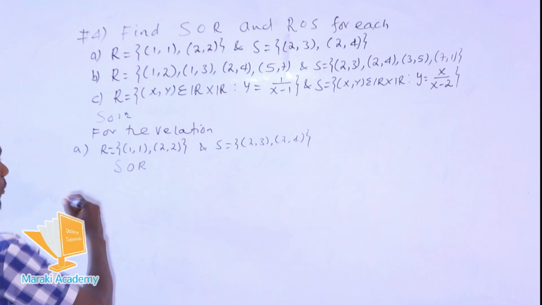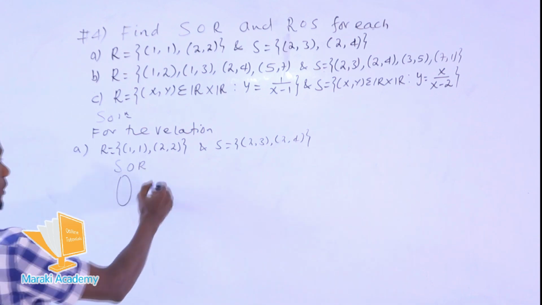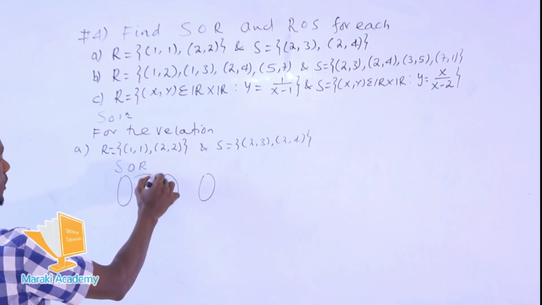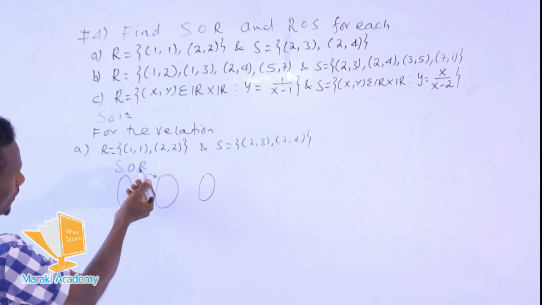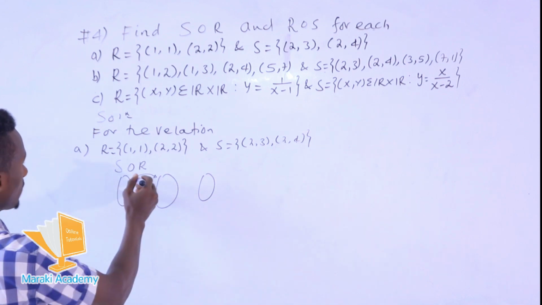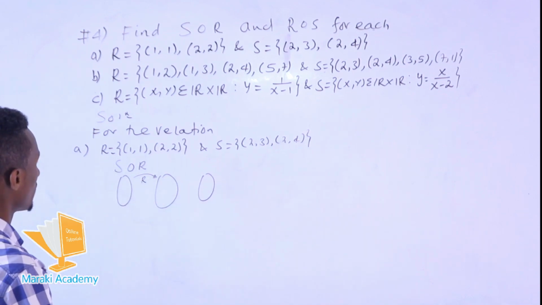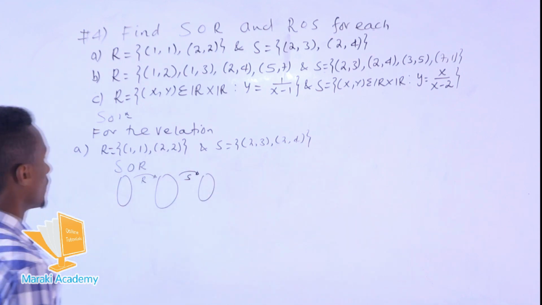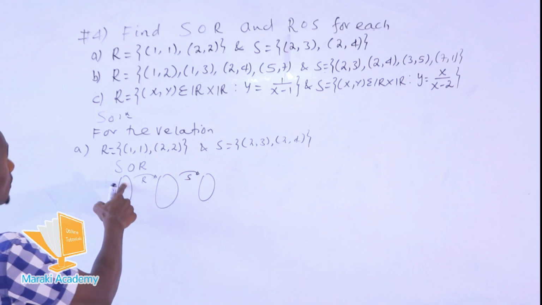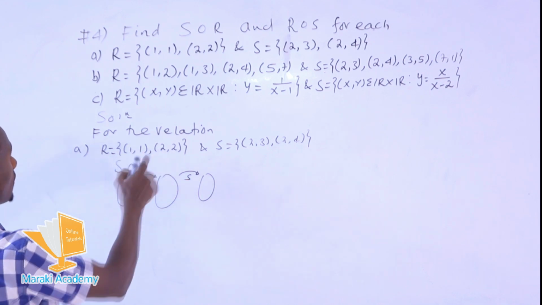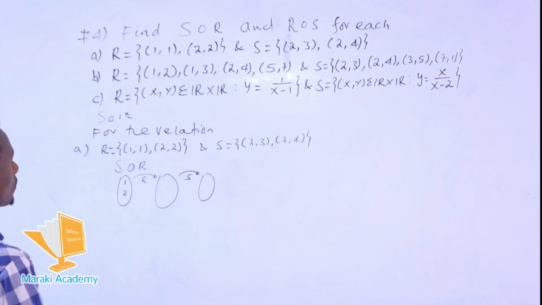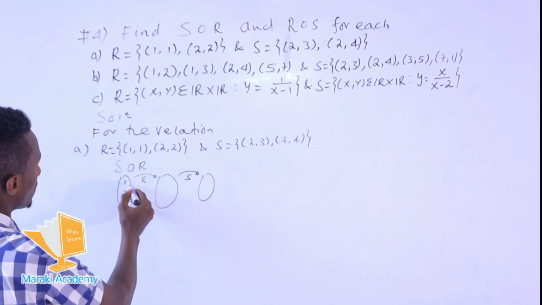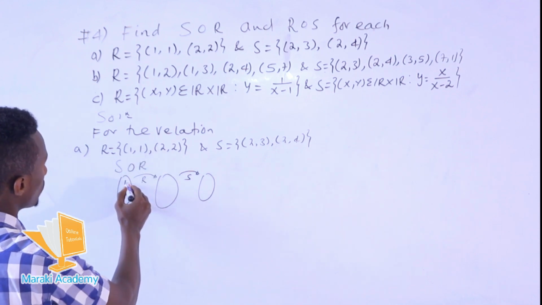This means we need to draw a set Venn diagram. So here we have the relation R mapping to the relation S. The relation R has domain 1 and 2. So R has this range: 1 is assigned to 1.